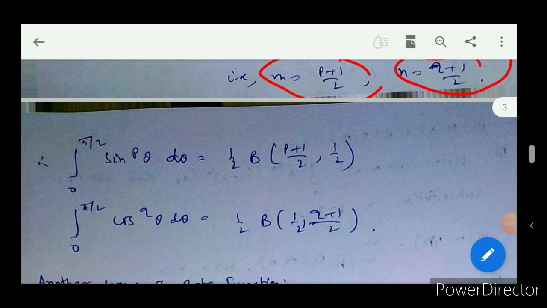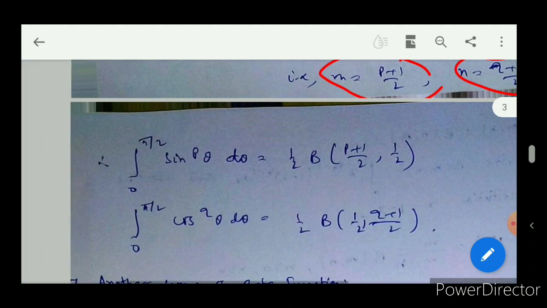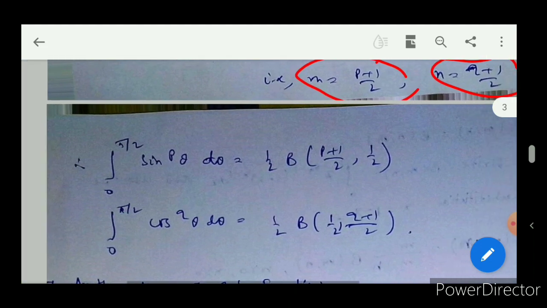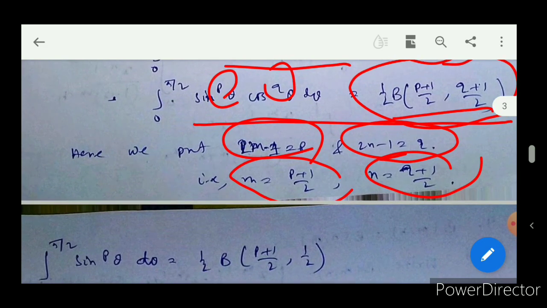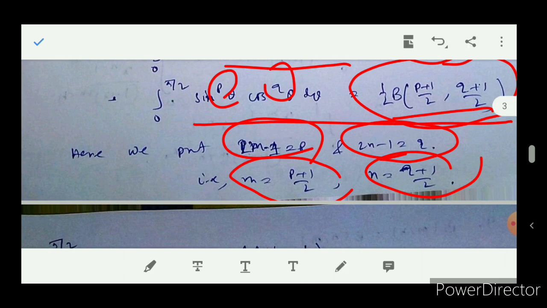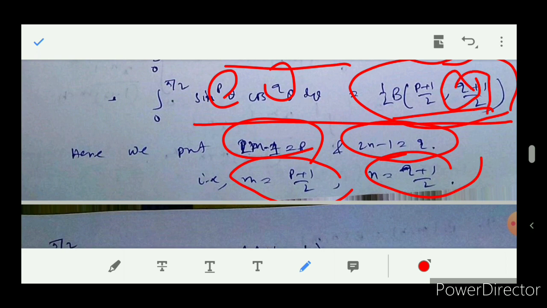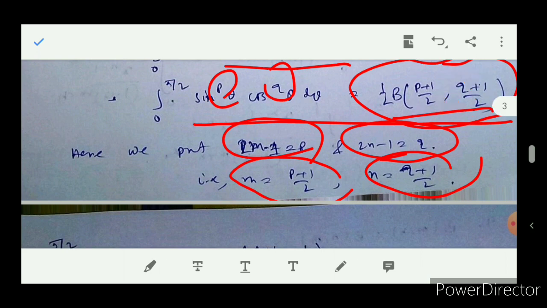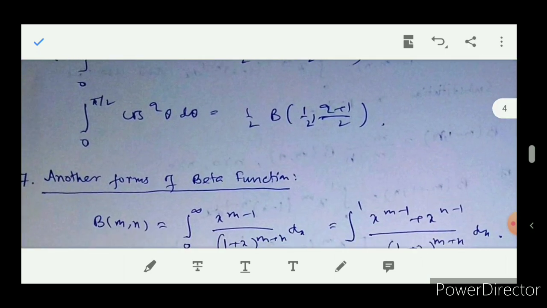Similarly for the integral from 0 to pi by 2 of sine to the power p theta d theta, here if you put q equal to 0, that is the power of cos theta is 0, then you will get this. If we put the value of q equal to 0, it will become half beta of p plus 1 by 2 and 1 by 2. Similarly you will get another result for cos theta.